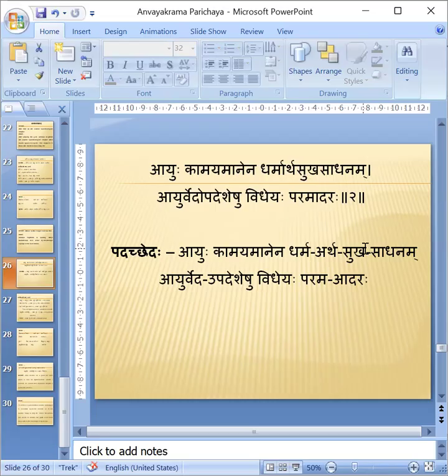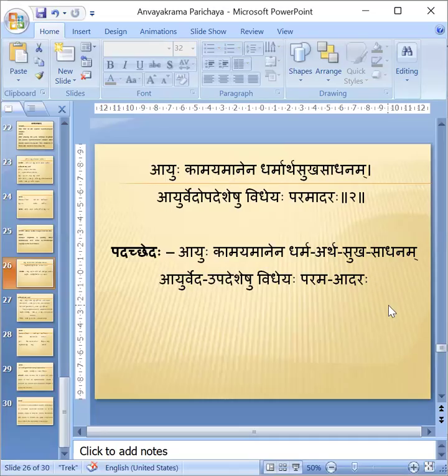Only the anvaya is needed here. But still, if padacheda is asked, we have to write those things. If we write the shloka as it is, the evaluators may think that nothing is done. So in these situations, while writing, we can write Dharma, Artha, Sukha, Sadhanam, put hyphens and identify each word. Then at least it looks like it is divided. We know that it is a samasta pada, not different padas, but still we have identified each word in between. That we can do.